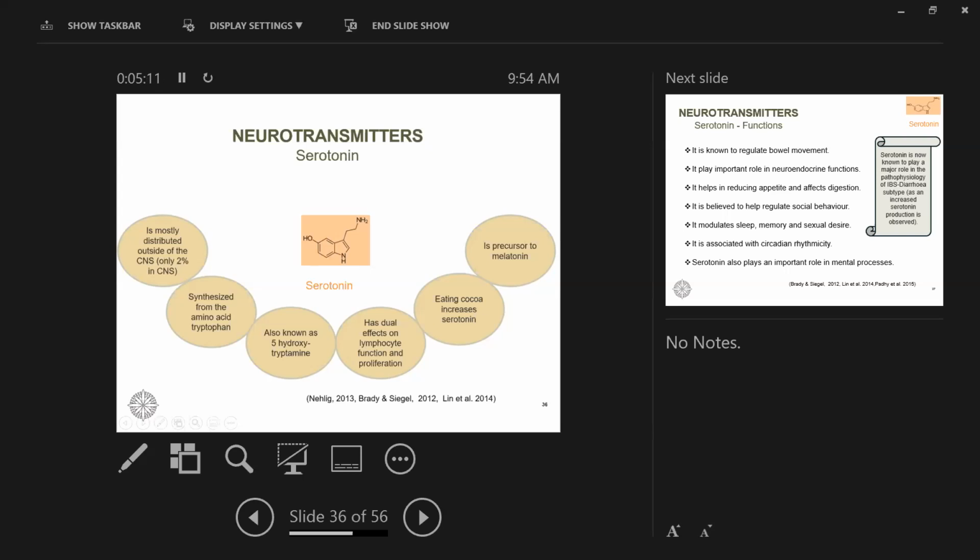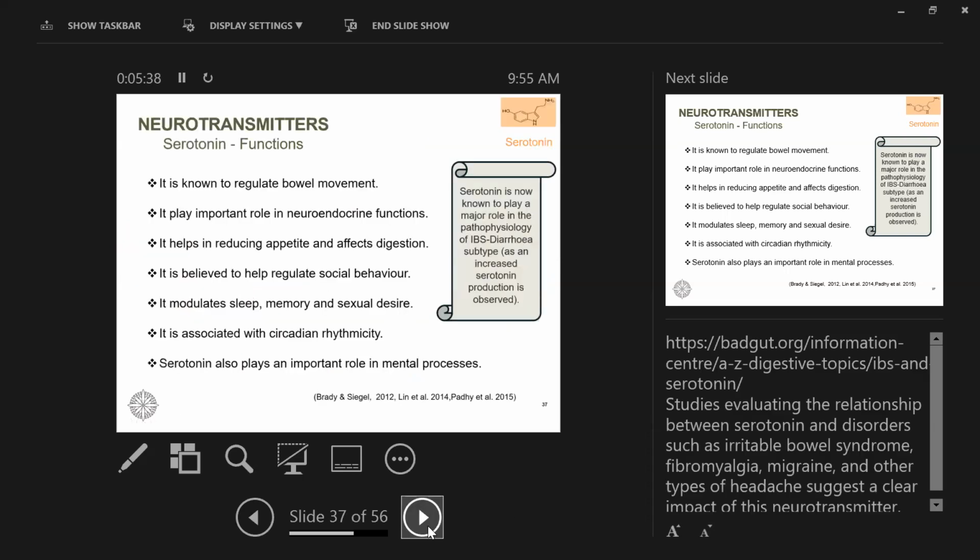Its active form or molecular name is 5-hydroxytryptamine, 5-HT. That's how we denote it now. It is important for functioning of our lymphocytes. We associate serotonin with cocoa, and it is the precursor to melatonin.